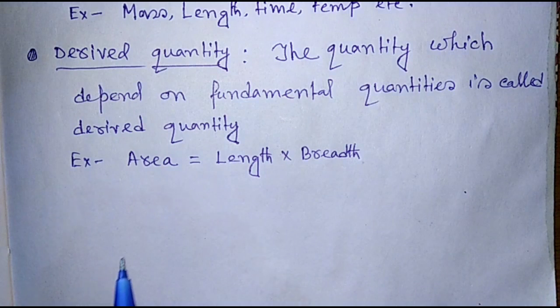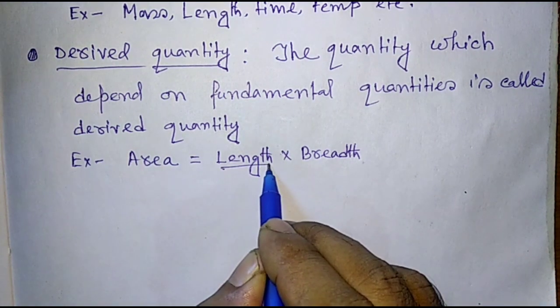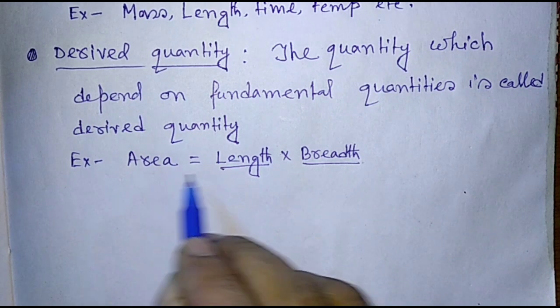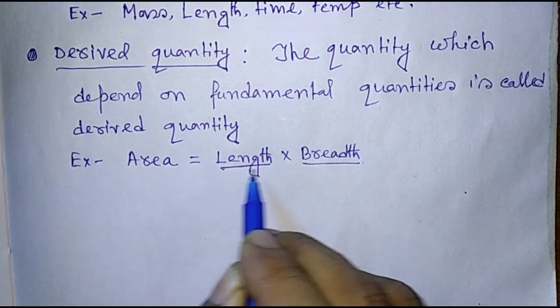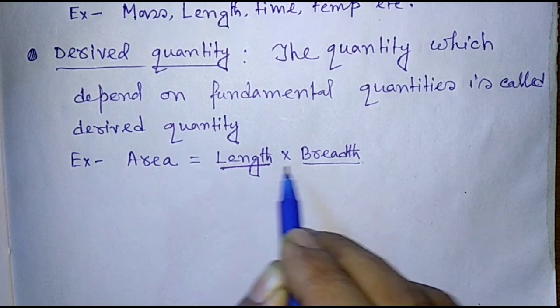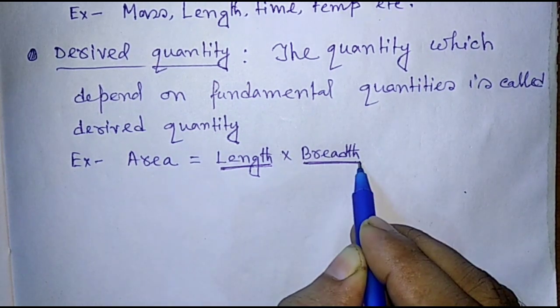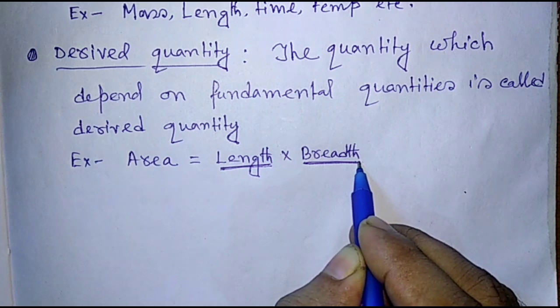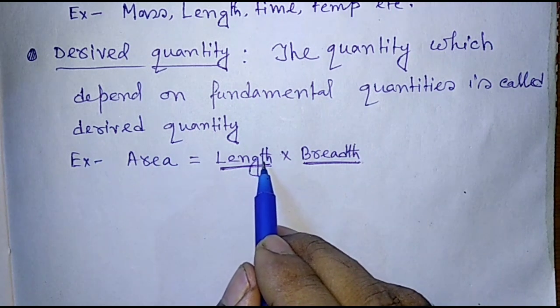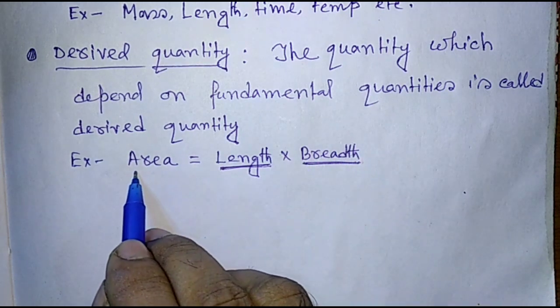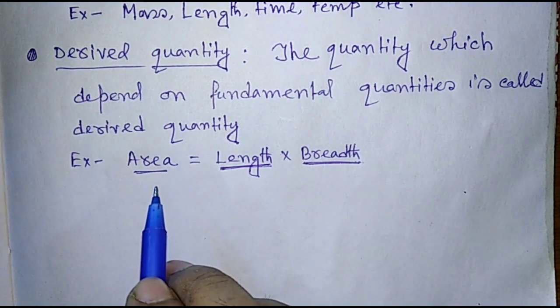Here length is length, and breadth is also length. So area depends on the product of length into length. Length is a fundamental quantity, and breadth is also a length, a fundamental quantity. So here two fundamental quantities make area. So area is a derived quantity.